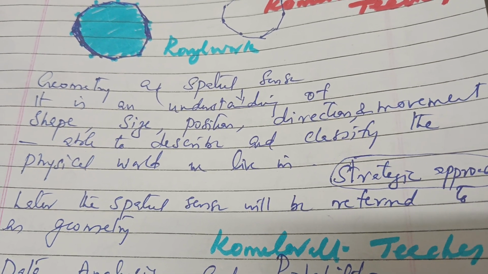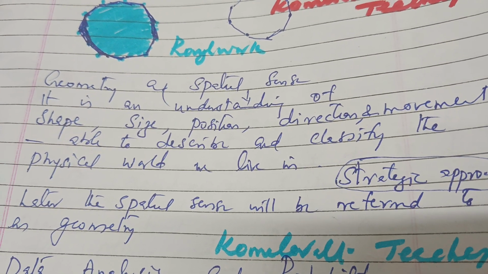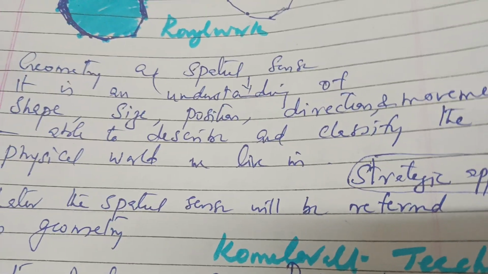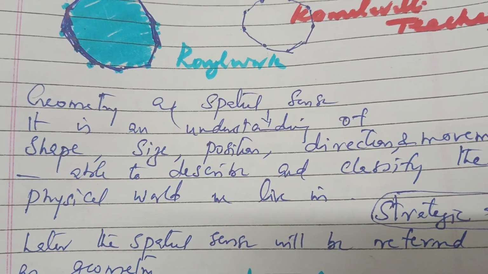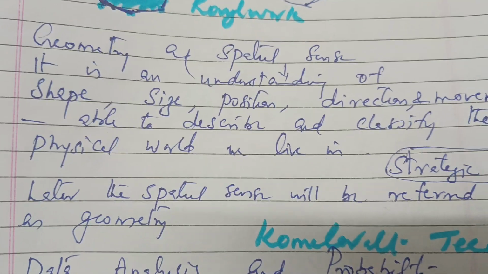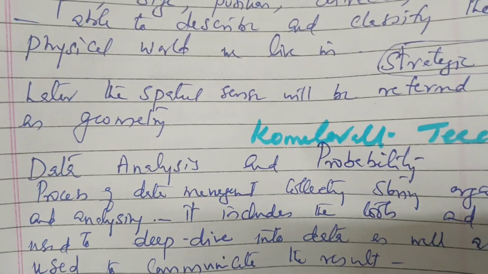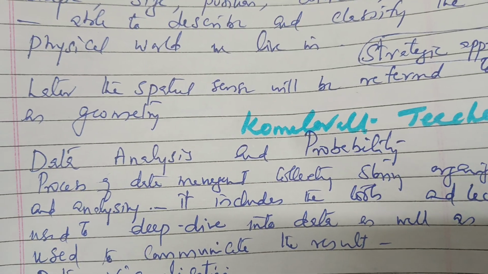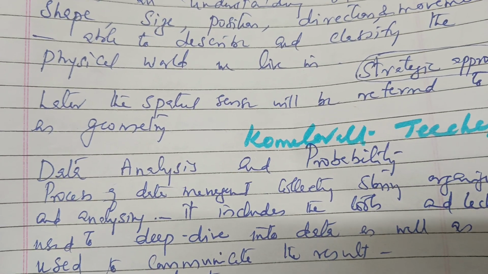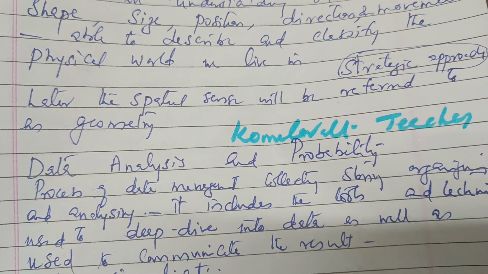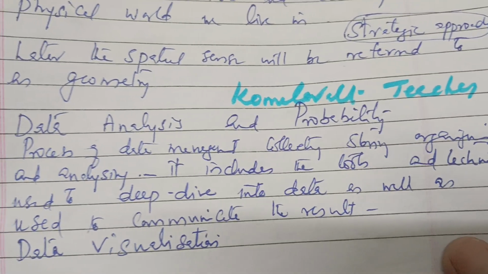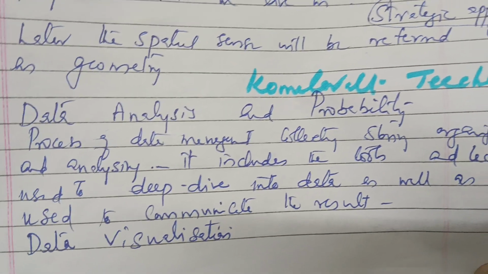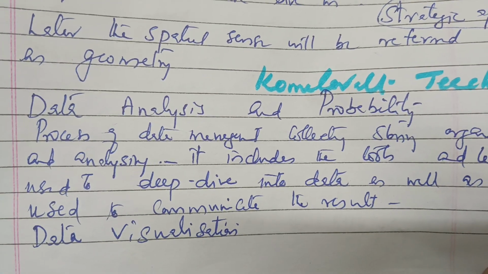Then the strategic approach; later the spatial sense will be referred to as geometry. So spatial sense first, we will say; later this can be identified as geometry. Then data analysis and probability. Data management means collecting, storing, organizing, and analyzing. It includes the tools and techniques used to deep dive into data as well as to communicate the result.